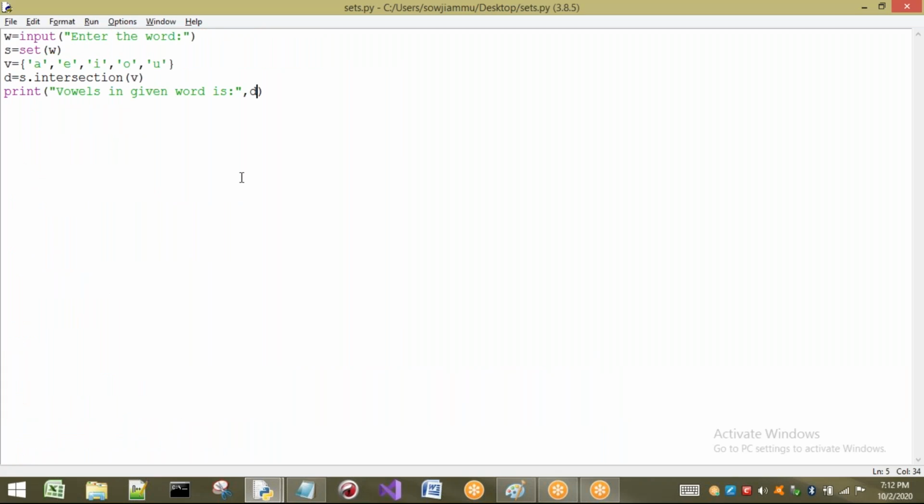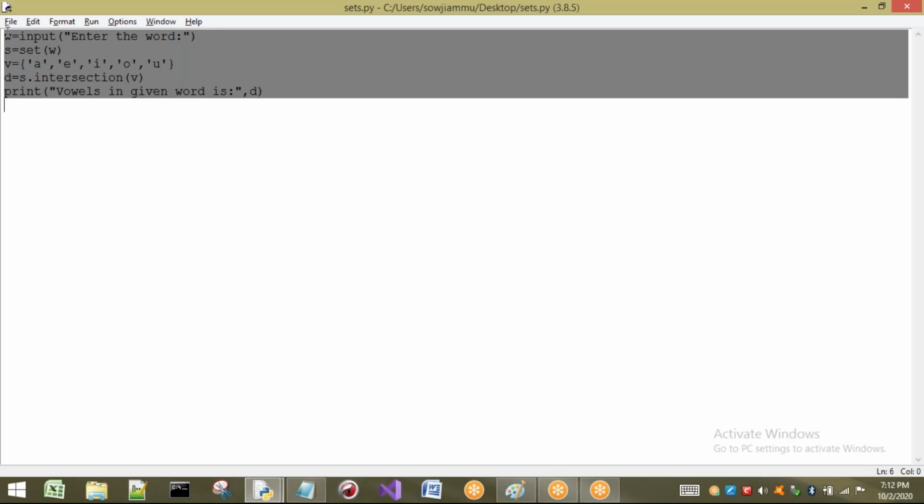The same thing can be written, but here I have not taken any if or for, so there is no need of using those. I thought of giving the same example for set comprehension, but there is no if and else here. So I don't want to discuss it with this set comprehension. I will take a small example.